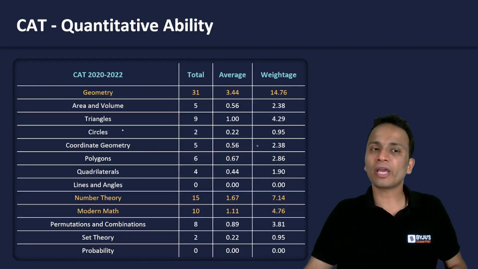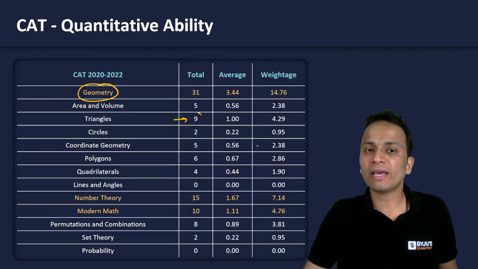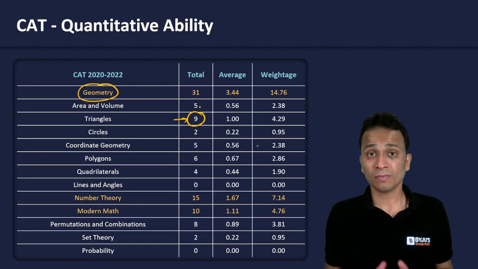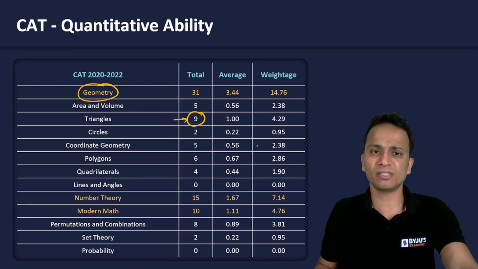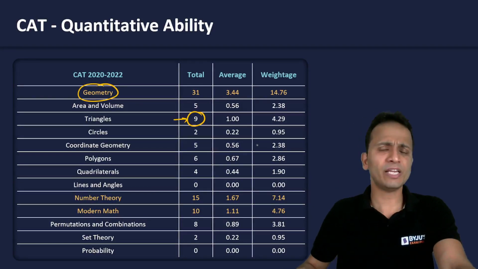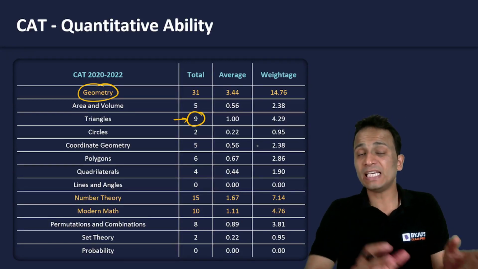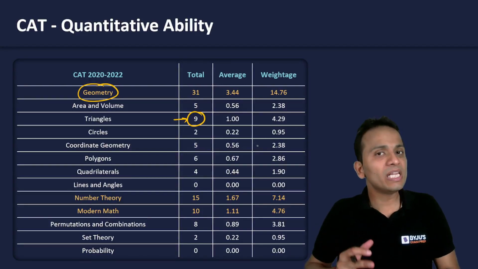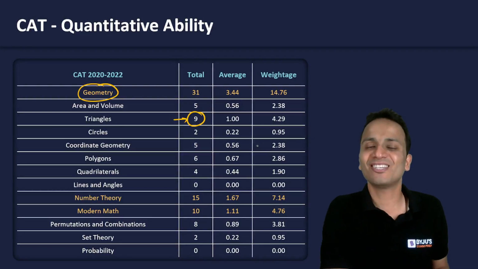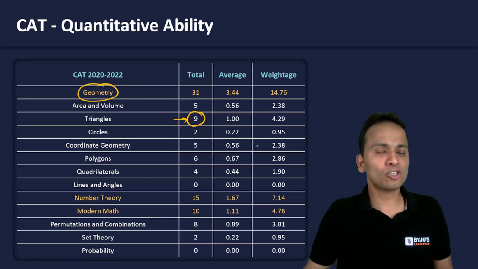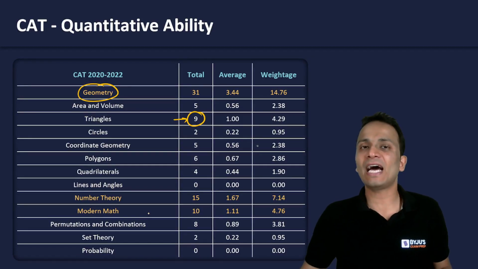Now moving forward, talking about one more topic in the area of geometry, triangles. Triangles is one of the most important areas, and if you have done triangles, if you understand each and every basic of triangles, then you can easily solve the other topics in geometry as well. The entire geometry, circles, quadrilaterals, and polygons, they are completely dependent on how good you are in triangles. All right. So this is another topic that I would recommend all of you in order to score a good percentile in CAT QA section.